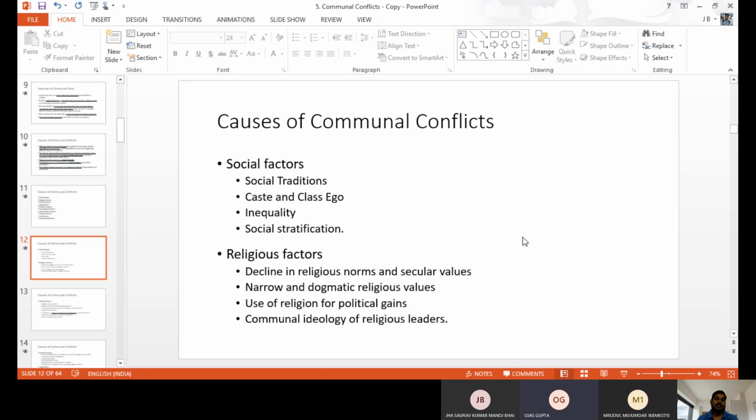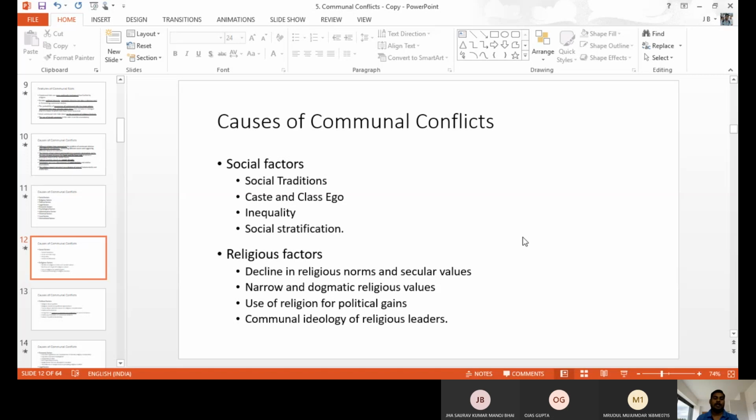And social stratification, like race-based, caste-based, religion-based, class-based, we have the social stratification. Stratification means layers: higher, middle, lower. Like this, we have the hierarchy or the ladder position. That is the stratification. So social rank, social position is there. When there are different ranks and different layers among the people in society, we have communal conflicts. That is social factors.